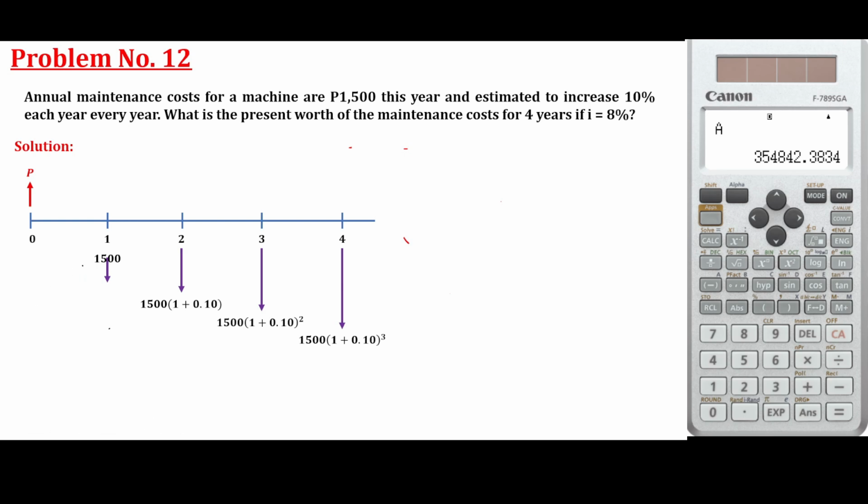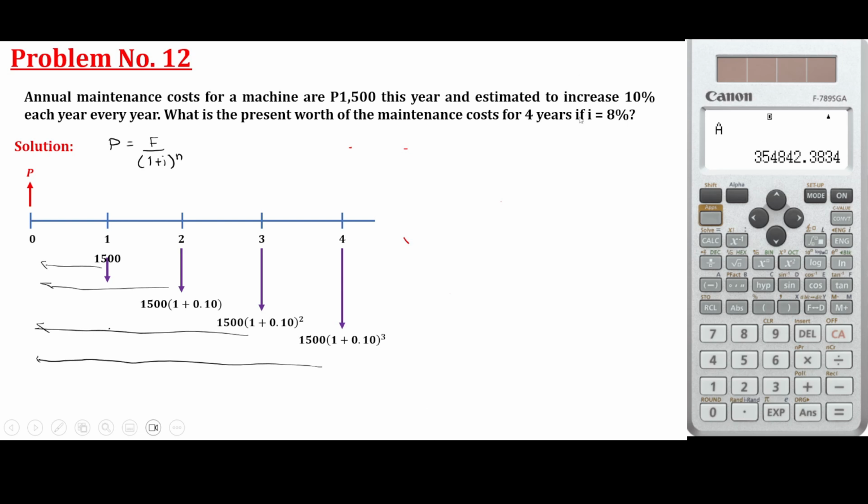We have the formula for the present amount: present is equal to future over 1 plus i raised to n, where n is the number of years and i is the percent interest. So let's use that formula.